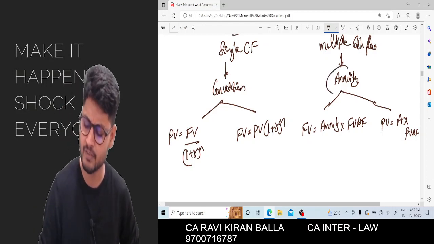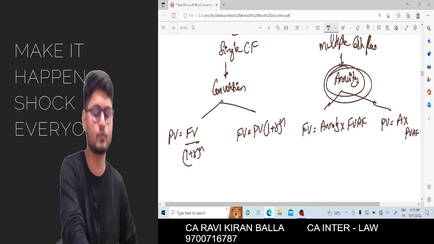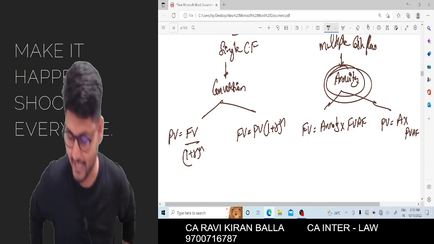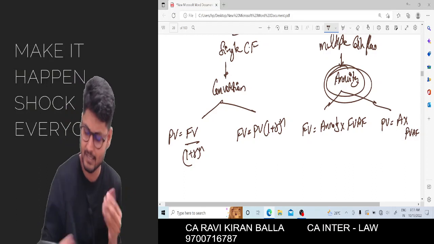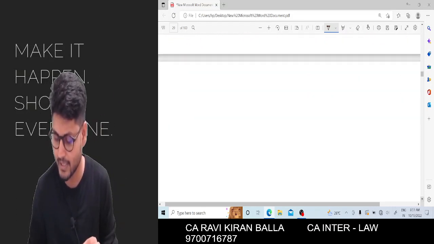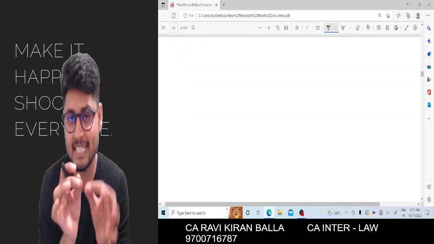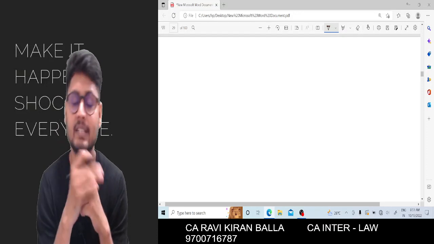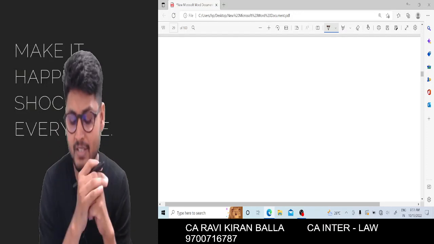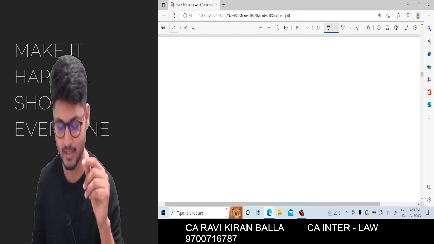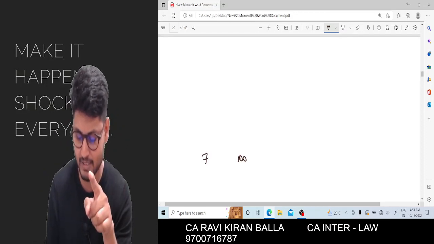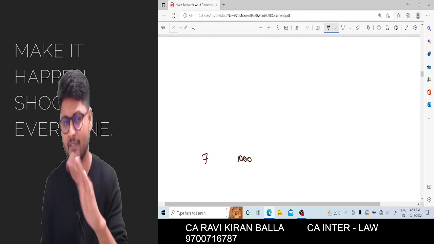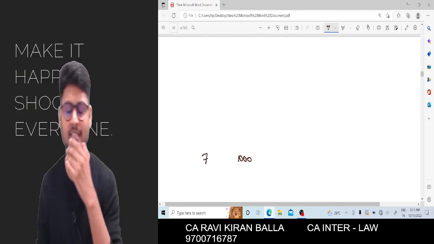Now observe one thing. In this annuity, there is one clear assumption I have made. In that example, the cash flows are received on the last day of the year. In my primary example, I got 1000 rupees in the 7th year. Is it the first day of the 7th year or the last day of the 7th year I considered?